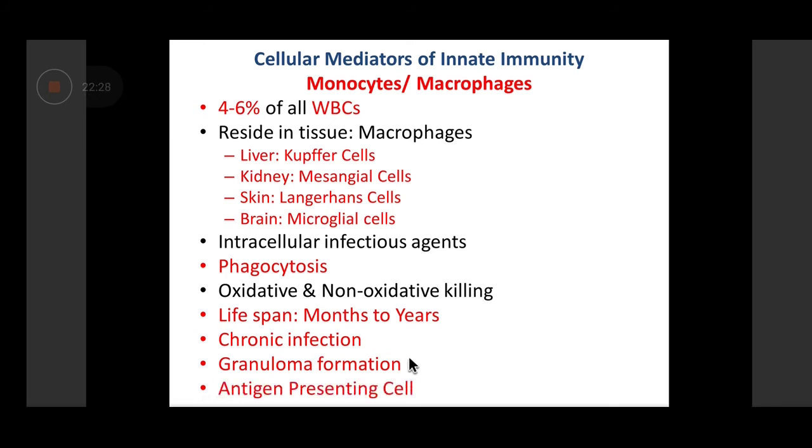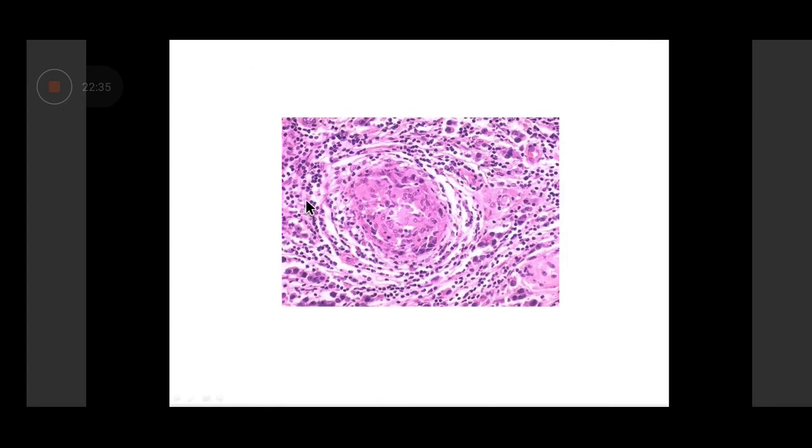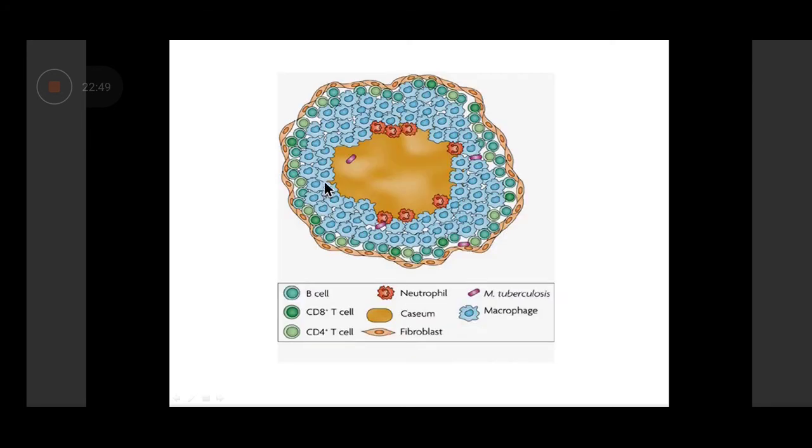Some of these macrophages and monocytes also function as antigen-presenting cells, also referred to as APC. I'm going to talk about them later on in a subsequent session. So this is just a histopathology of a granuloma. These are collections of mainly monocytes and macrophages, particularly macrophages, that have formed around the infectious agent. This is again a schematic diagram. It is a collection mainly of macrophages, and some B and T cells might also be there. And inside is the necrotic part.